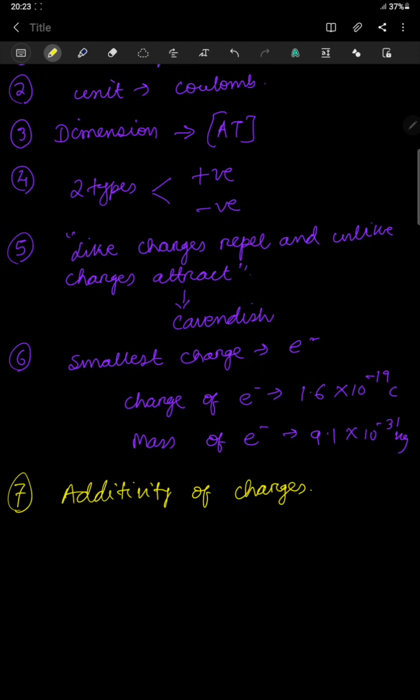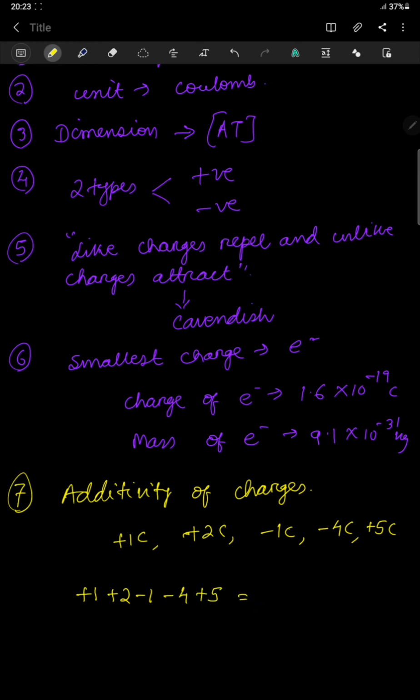Now in a material, suppose you have got a charge of plus 1 coulomb, plus 2 coulomb, minus 1 coulomb, minus 4 coulomb, then plus 5 coulomb. What will be the total charge on the body? The total charge will be plus 1 plus 2 minus 1 minus 4 plus 5.